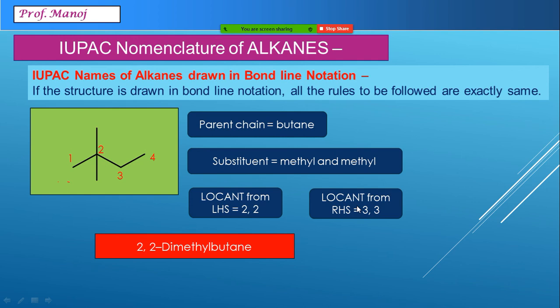We have completed right now the IUPAC nomenclature of very simple alkanes, where merely simple side chains are present, nothing more than that, and the chains could be just ethyl, methyl, and so on. In the next set, we will be doing the IUPAC nomenclature of complex substituents.